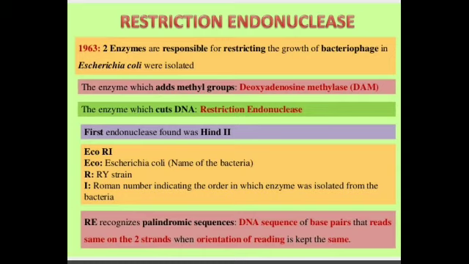There are different types of enzymes. These restriction enzymes cut DNA into short pieces in a specific manner, and they also protect the host bacterial DNA from the DNA of foreign organisms, or we can say the other organisms.